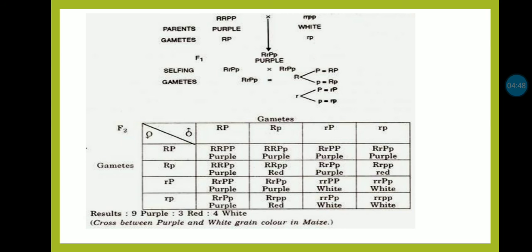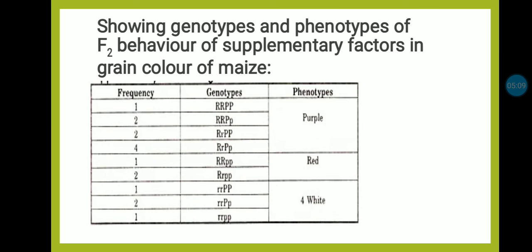Hence, the last two digits of Mendel's ratio, that is 9:3:3:1, out of that the last two digits 1 and 3 get mixed, get added, and the ratio became 9 purple to 3 red to 4 white. This is due to the supplementary action of two genes, capital R and capital P, that both genes carry the characters of grain color.